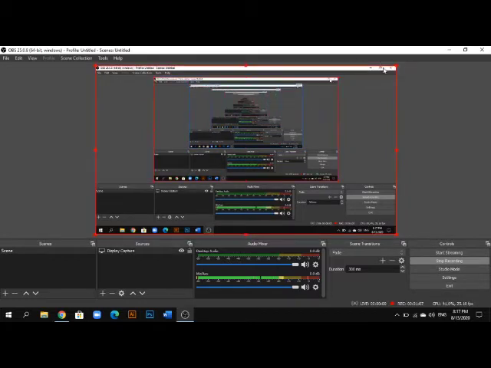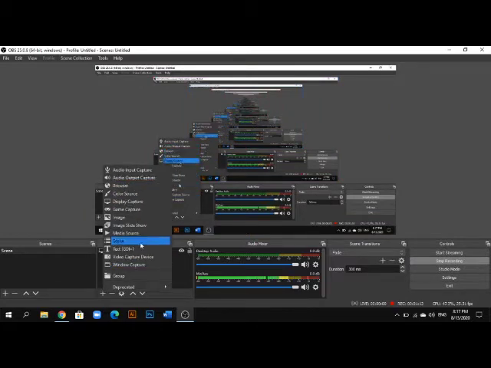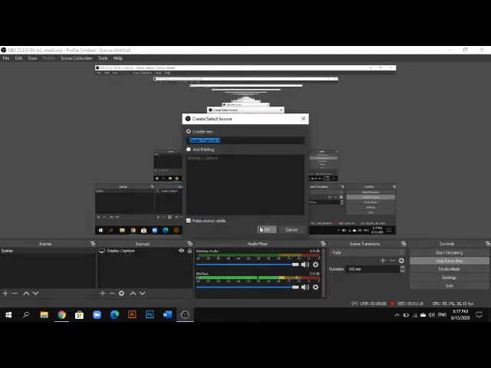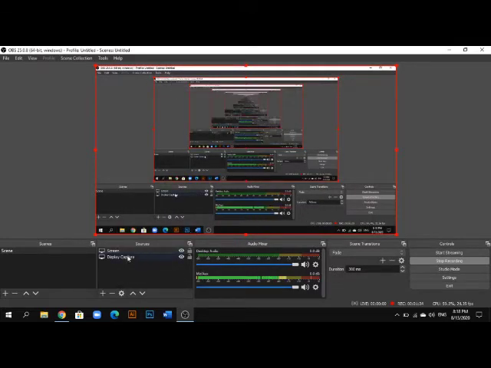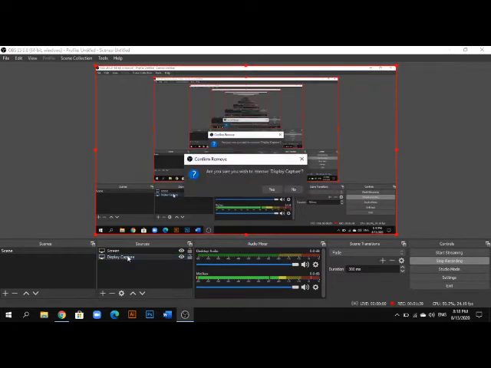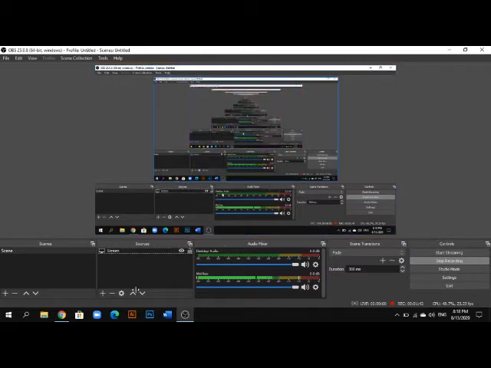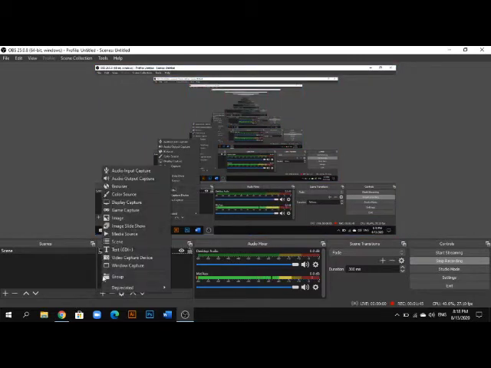To record the screen, first of all add a display capture. Go to add, select display capture and name it screen or whatever you want. If you have double monitors, then select your monitor here, like display 2 or display 3. Click OK. Now we have 2 display captures. We don't need 2, so we can delete our old one. Click on yes.